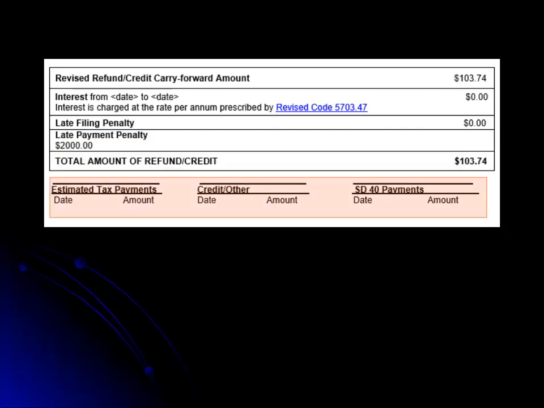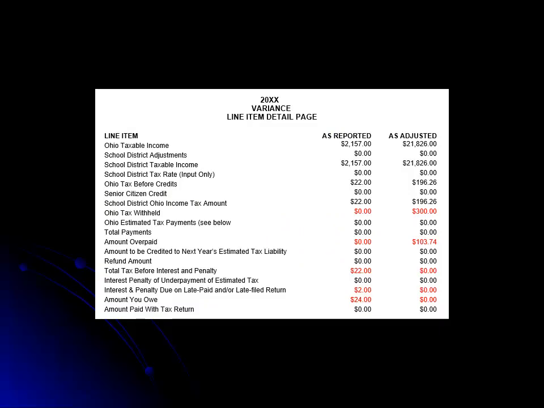Beneath the box, your estimated payments, credit carry forward, or SD40 payments are listed. Here we see another example of a line item detail page. It is the same format as the one that you have already seen, but the line items are different. In this example, like the other one, you can see the changes reflected in red.